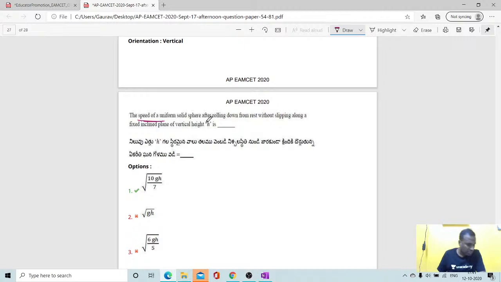The speed of a uniform solid sphere after rolling down from rest without slipping along a fixed inclined plane of vertical height h. Yes students. If you observe, the uniform solid sphere is rolling down from rest, so its initial velocity is 0.